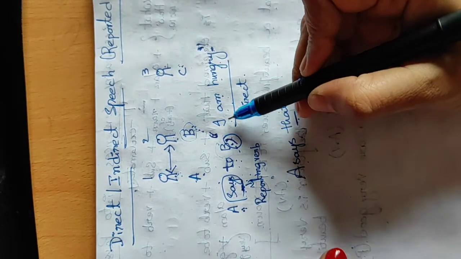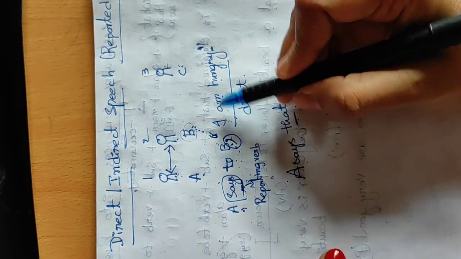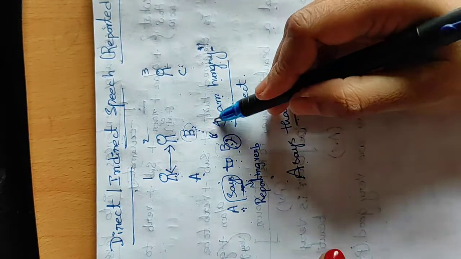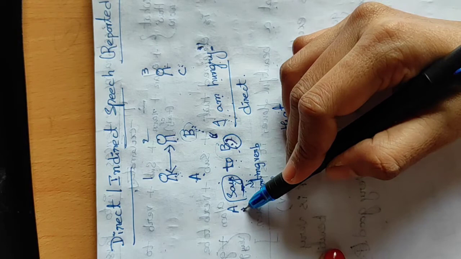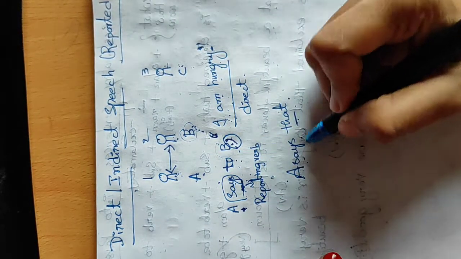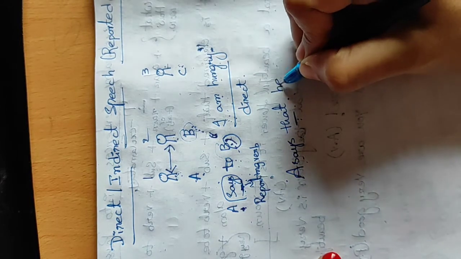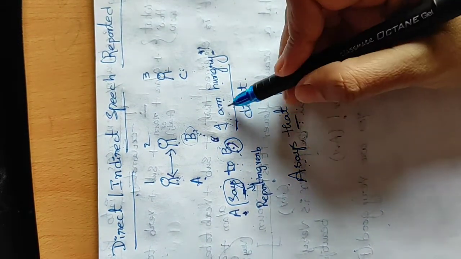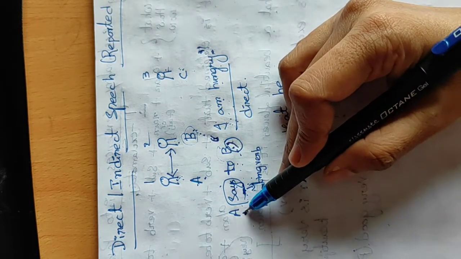Now C doesn't know this person I. So how will it become? I refers to whom? A. Imagine this is male, so we can use he. A says that he. A is the he, male.